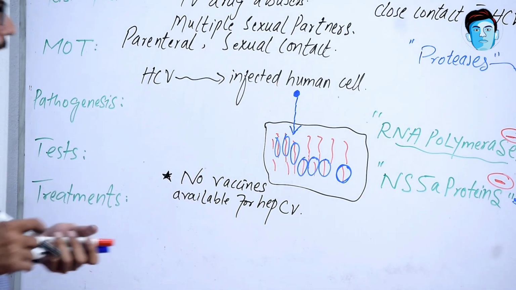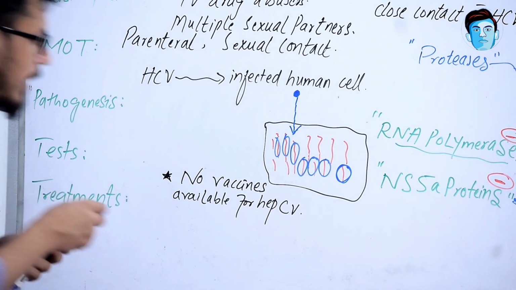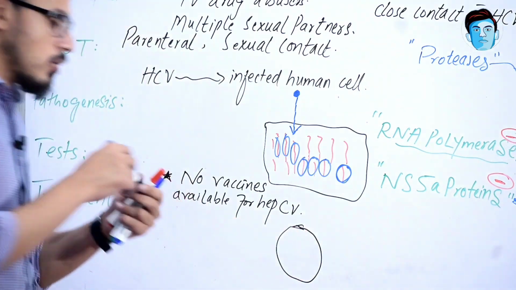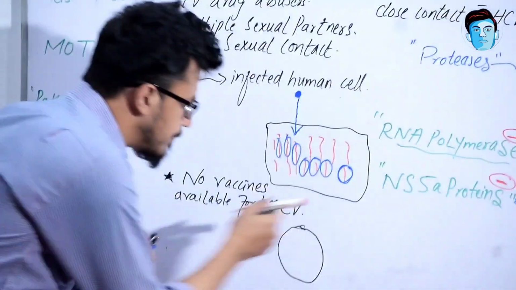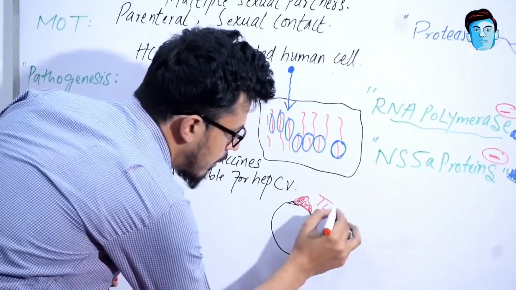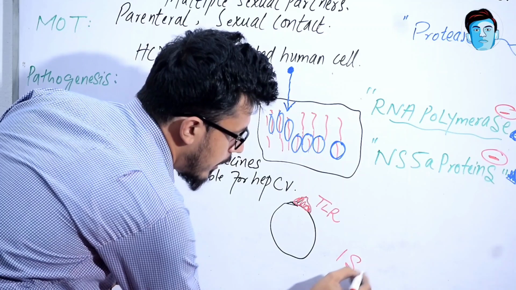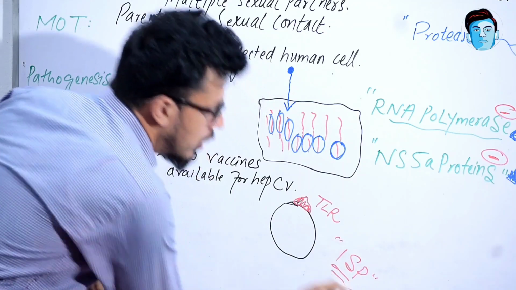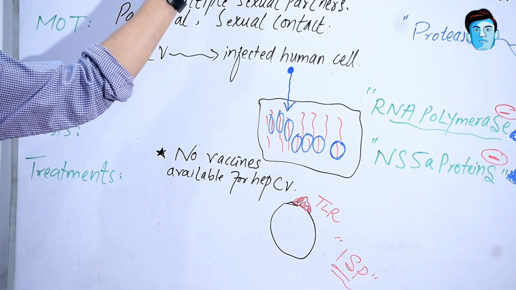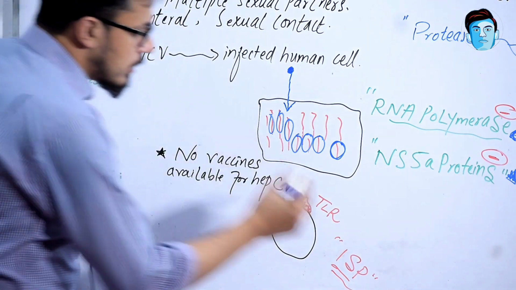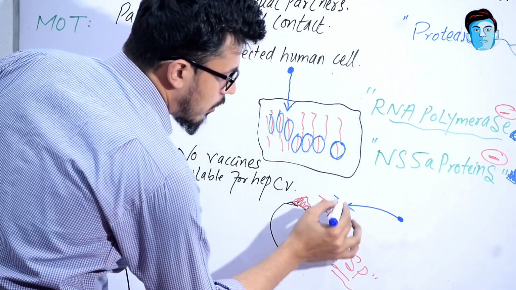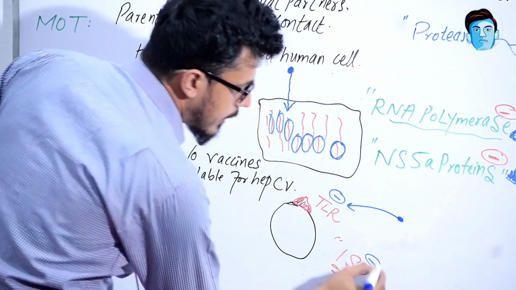Another important point: if this is a hepatocyte, a liver cell, it has a receptor, the toll-like receptor, and the interferon signaling pathway is also present. When hepatitis C virus causes chronic liver infection, it inhibits the toll-like receptor and the interferon signaling pathway.